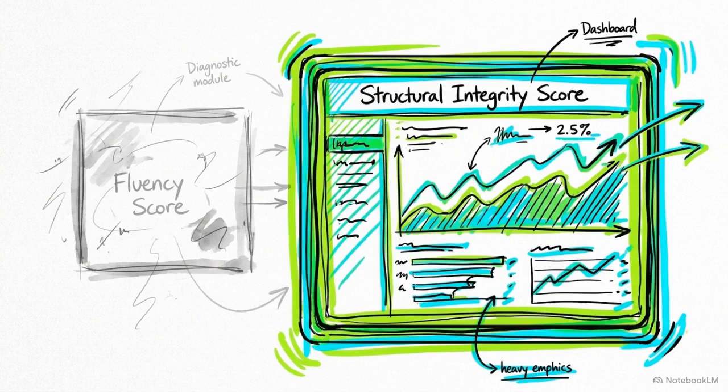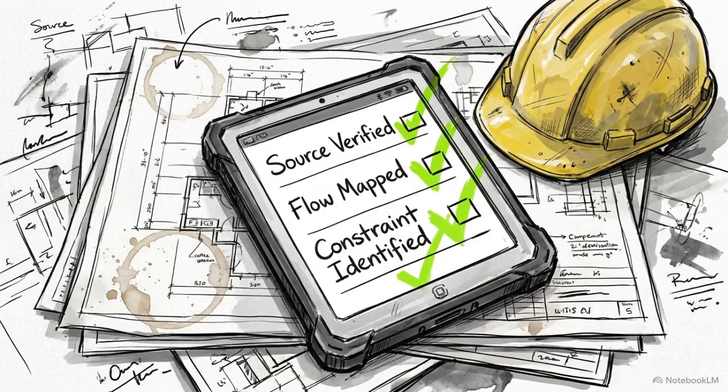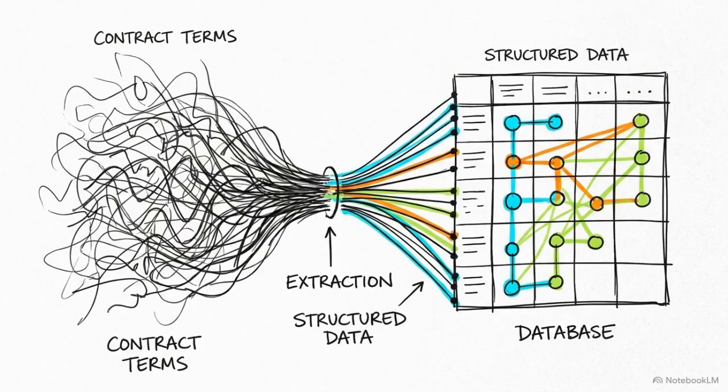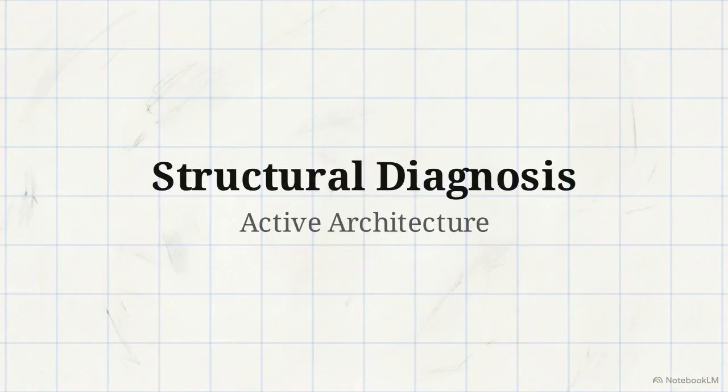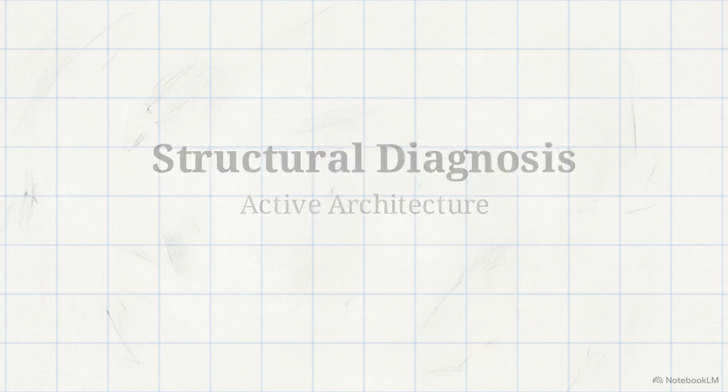Success is no longer measured by how persuasive the prose sounds, but by whether the output contains the specific structural components required for a high-consequence task. This function converts the persistent problem of AI hallucination and loose reasoning into a controlled, investable mechanism for work. The core directive of structural diagnosis is to identify the active architecture of a system. It prioritizes structural reality over surface description.